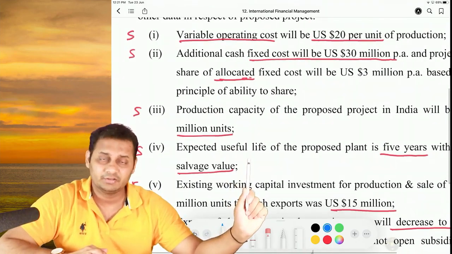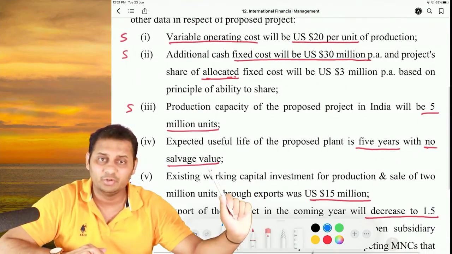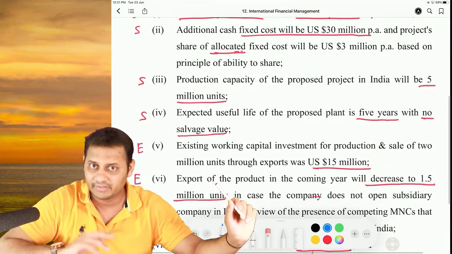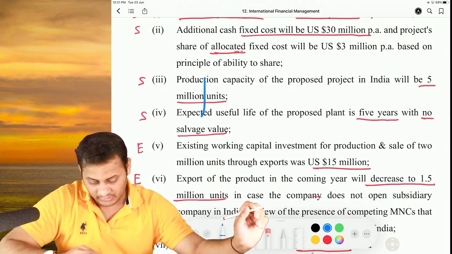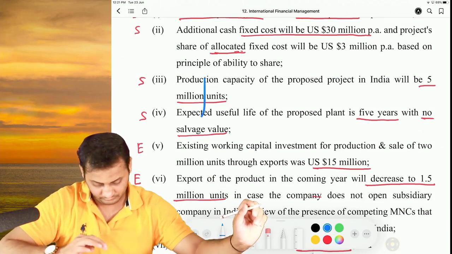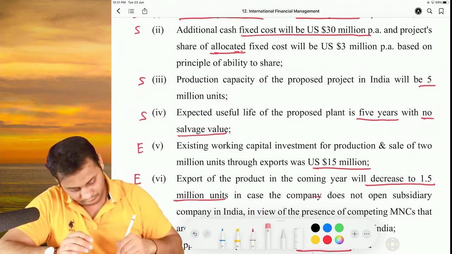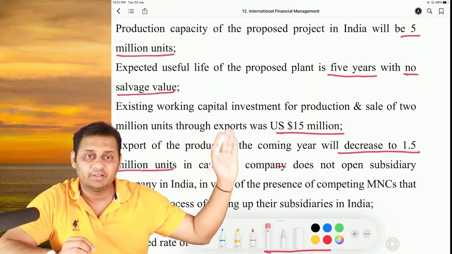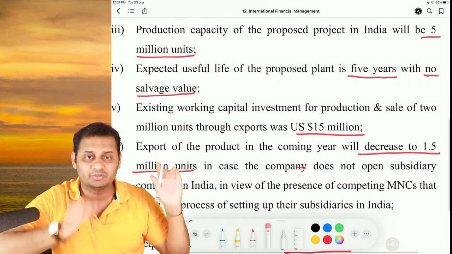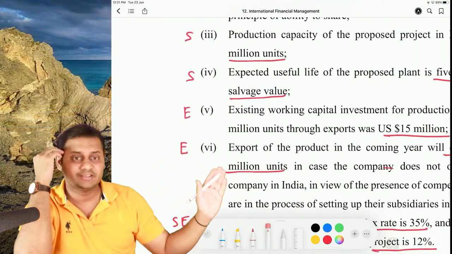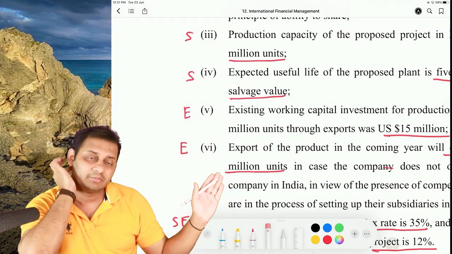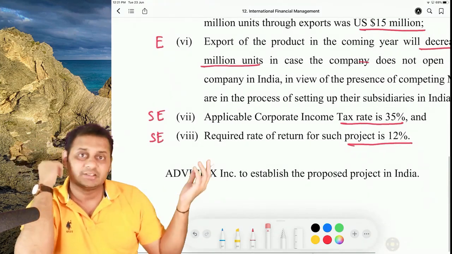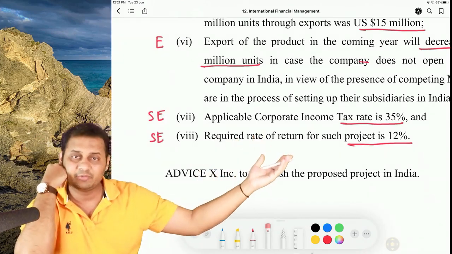Then production useful life was 5 years and no salvage value. So we can take the depreciation on the entire 500. 500 divided by 5, that is 100. Then the next data was about the existing working capital in export, that is 15 million. This data was for export. The next data was also for export, that we were selling 2 million, but now we will be selling only 1.5 million because of the competition. The last two data are applicable for both, that is the tax rate and the project's discount rate.